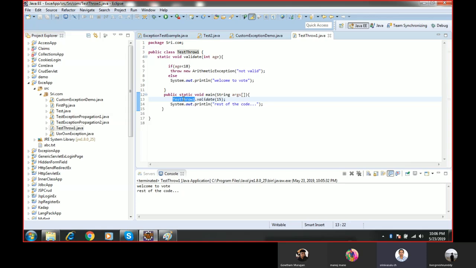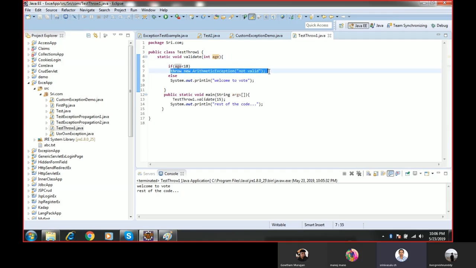Here the test throws one dot validate. Where is the validate method? It will go here. Here there is a validate method. The value I am passing, age, is 15. So here it will check if 15 is less than 18. Yes, it is true. Then immediately it will throw the exception.